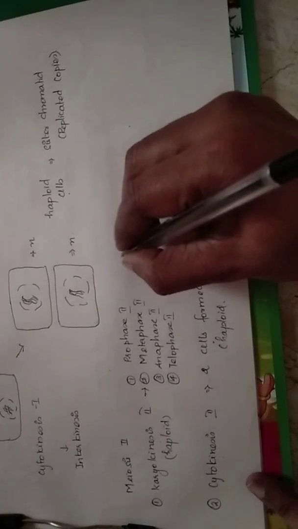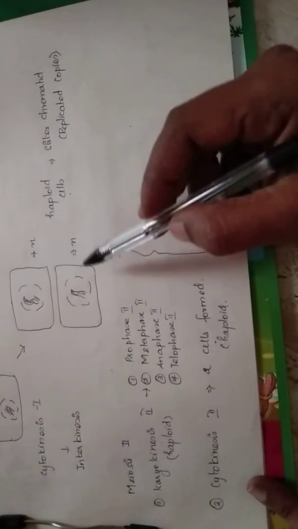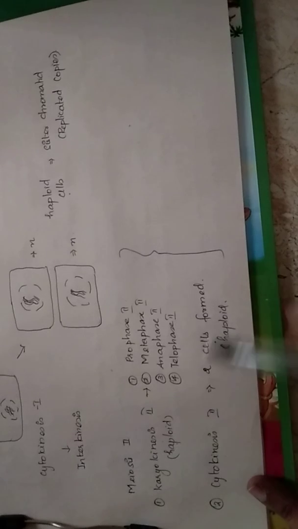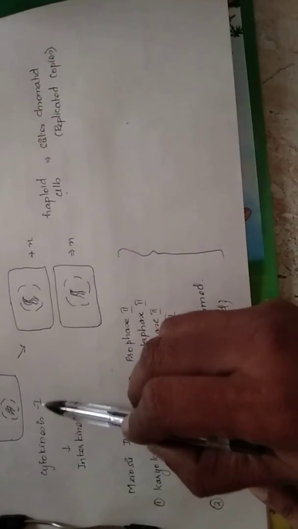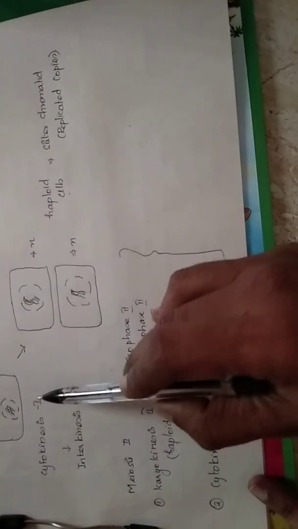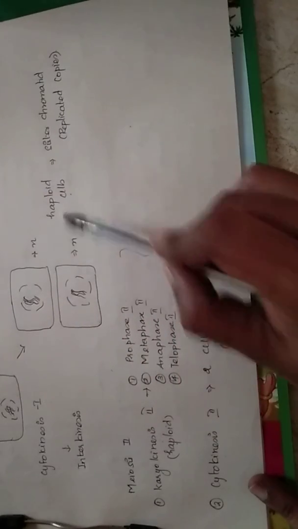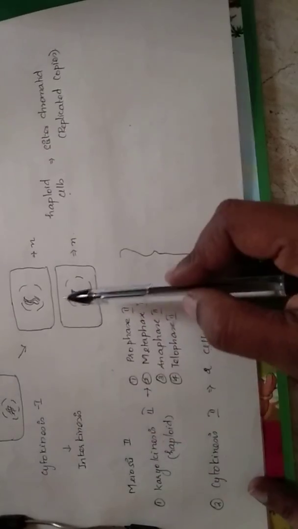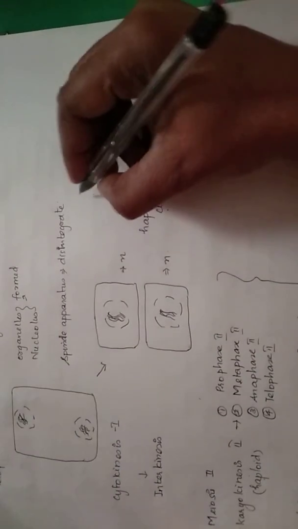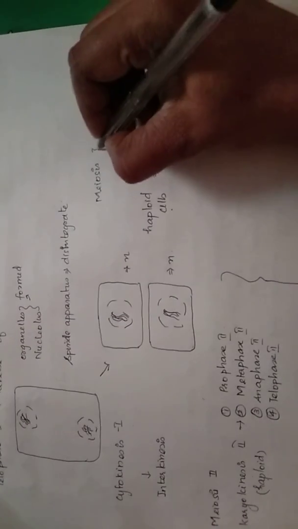So this meiosis 2 alone, separately without meiosis 1, because in meiosis 2 a haploid cell is again going to give new haploid cells, whereas in meiosis 1, in cytokinesis 1, the diploid cell has turned into two haploid cells. So this meiosis 1 is a reductional division.